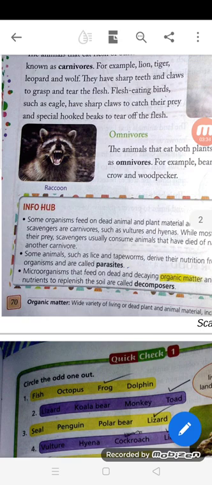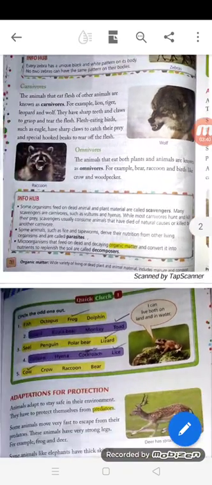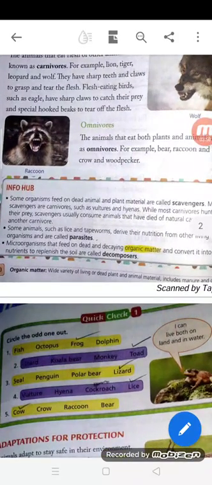Now see info hub. Some organisms that feed on dead animal and plant material are called scavengers. So animals who feed on dead animal and plant material are known as scavengers. Many scavengers are carnivores such as vultures and hyenas.